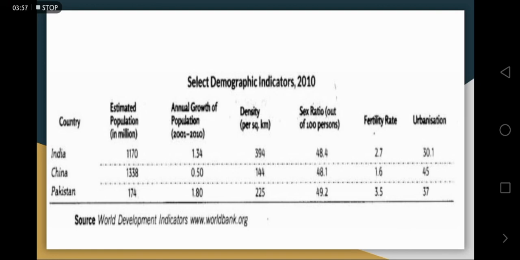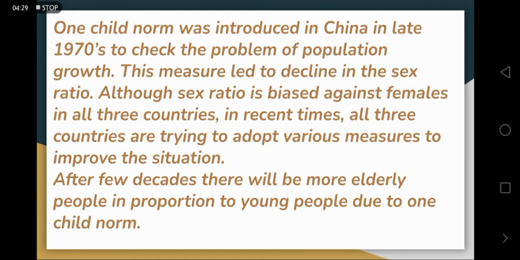In density also we see that India is not in a very good condition. So density here means the people living per square kilometer. And we see that in India there is a very large population living per square kilometer. So density is high, which does not show a very good living standard. Okay, other than that, fertility, urbanization, all this you can see. Most of the pattern shows that China is in a very good position, and then India, and then Pakistan.